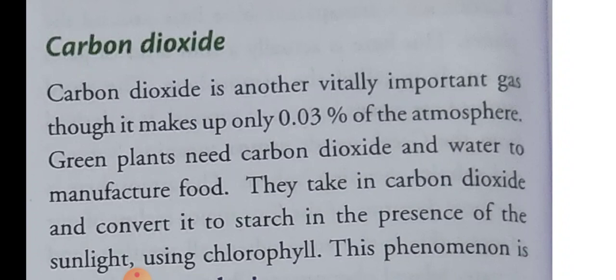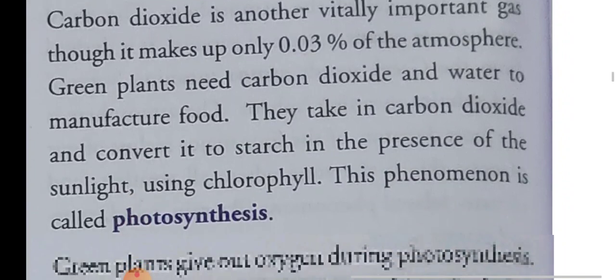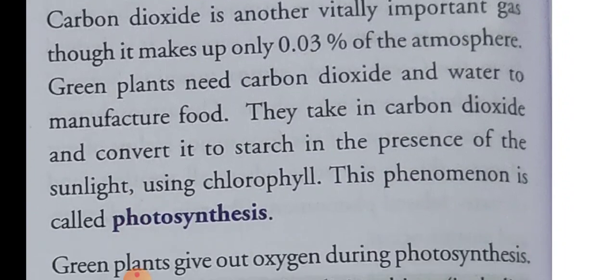Green plants use carbon dioxide and water in the presence of sunlight. They make their food. They take carbon dioxide and convert it to starch, in the presence of sunlight, using chlorophyll. What is chlorophyll? Chlorophyll is a green substance which is found in the plant, in green leaves. Most plants have green leaves, so this green color they get from chlorophyll. And this phenomenon is called photosynthesis.